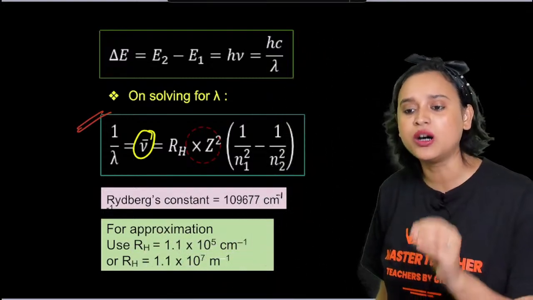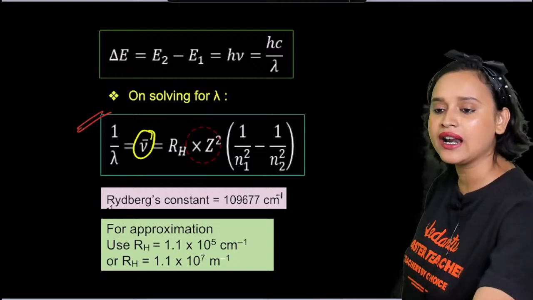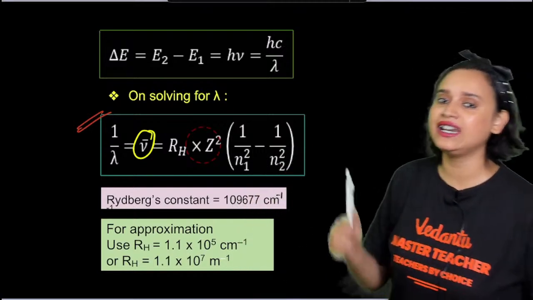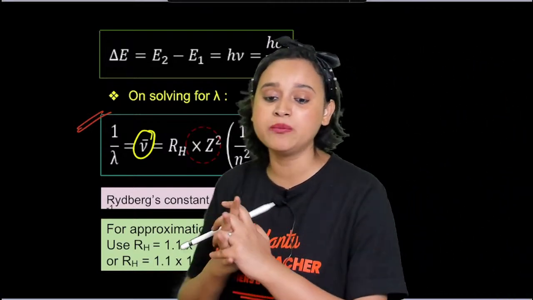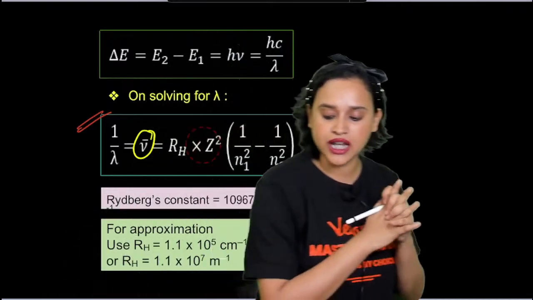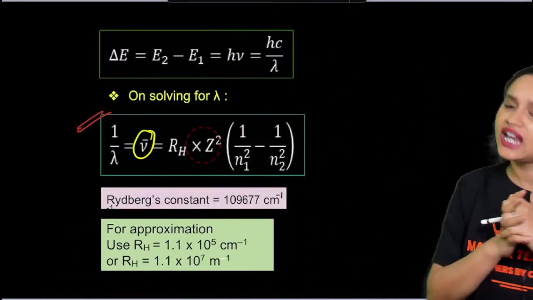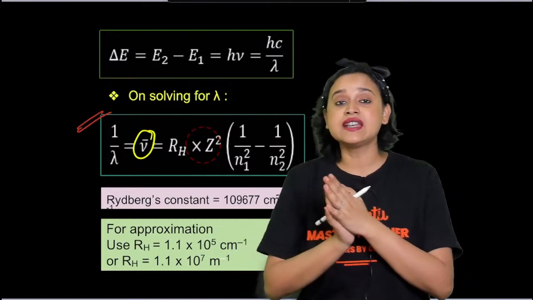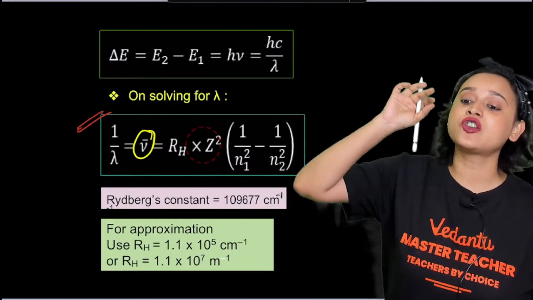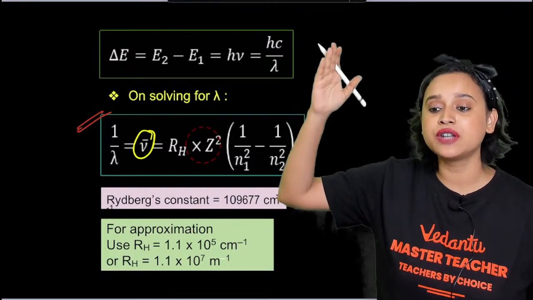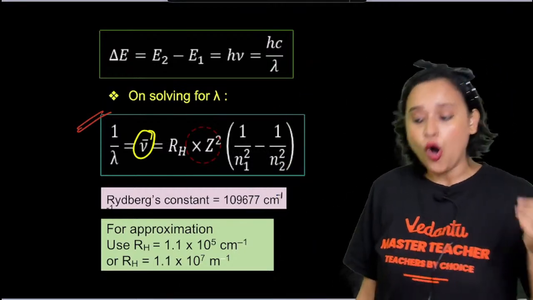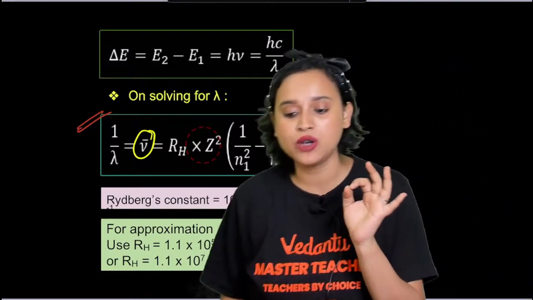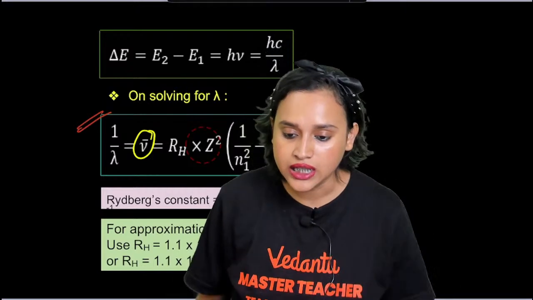RH is your Rydberg's constant, everybody. If you are supposed to find it in per centimeter, then the number you use is 109678 or 109677 per centimeter. If you have to write it in terms of power, then write it as 1.1 into 10 to the power 5 per centimeter. Or if you have to write it in per meter, then you can write it as 1.1 into 10 to the power 7 per meter.